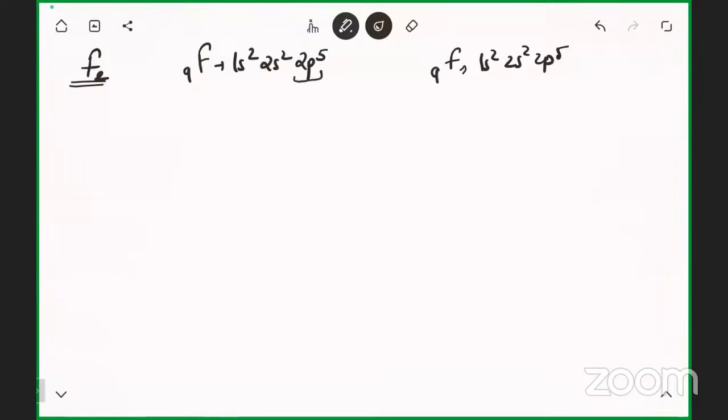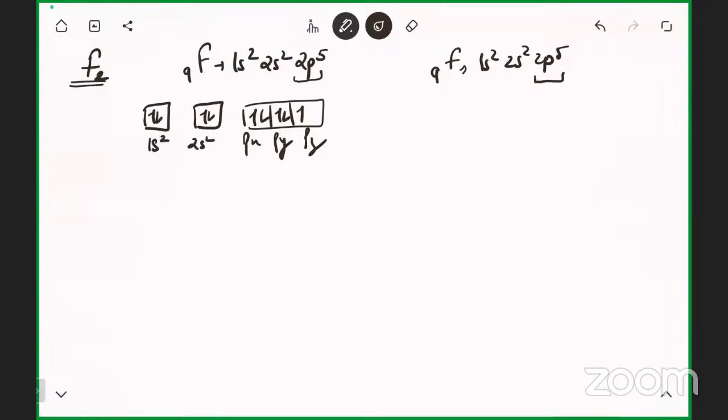I'll take only the valence orbitals, px, py, pz, with 1, 2, 3, 4, and 5 electrons. The 1s is fully filled, the 2s is fully filled, and in the p orbital there is one unpaired electron, in the pz of each fluorine.